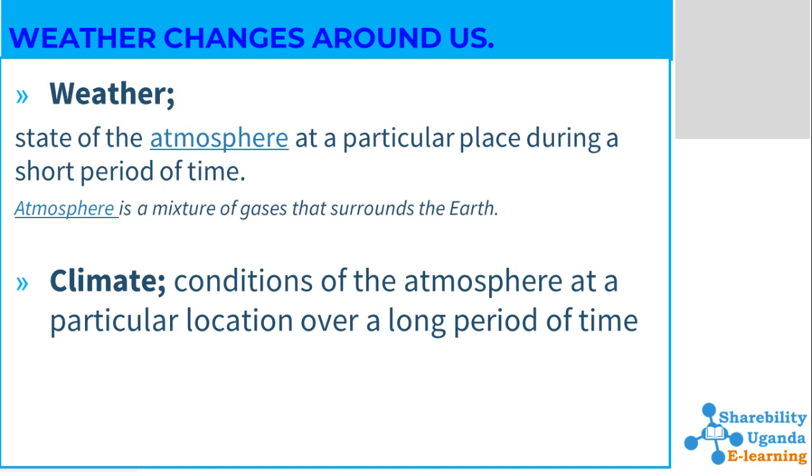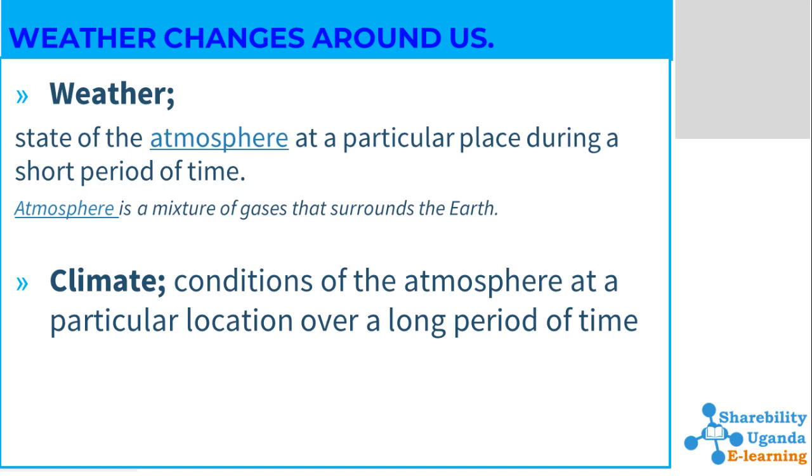What is weather? Weather is basically the state of the atmosphere at a particular place during a particular time, or it is the condition of the atmosphere within a given place or an area. Atmosphere is basically a mixture of gases that surrounds the earth.